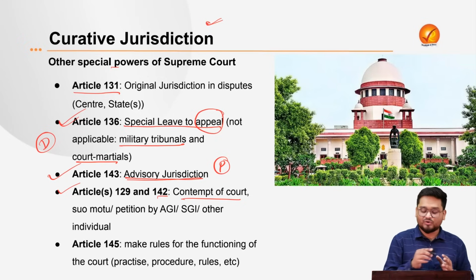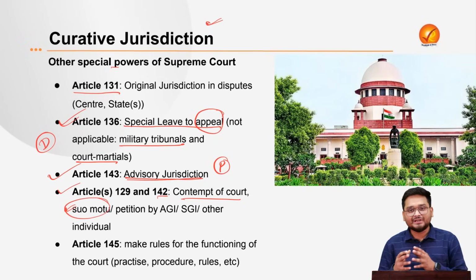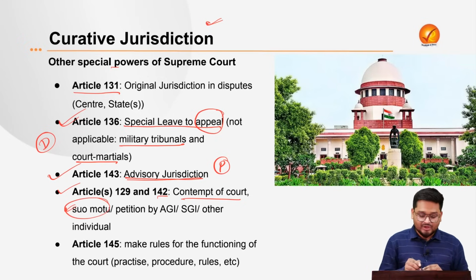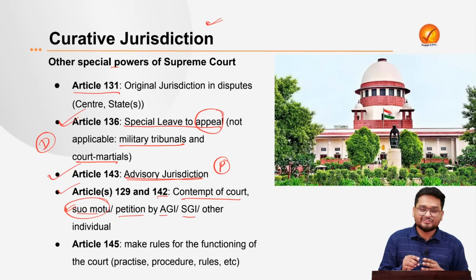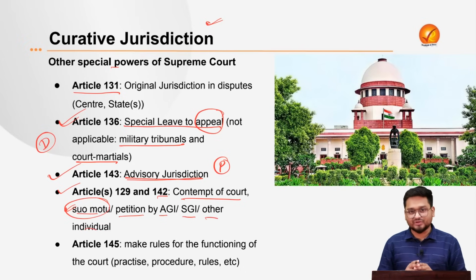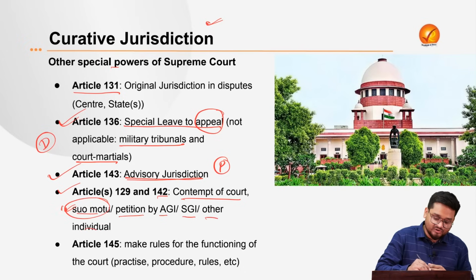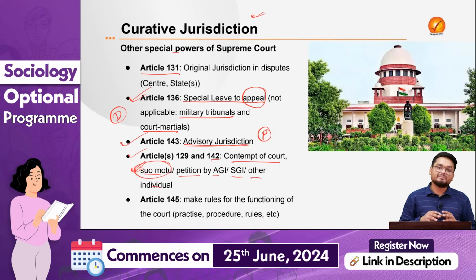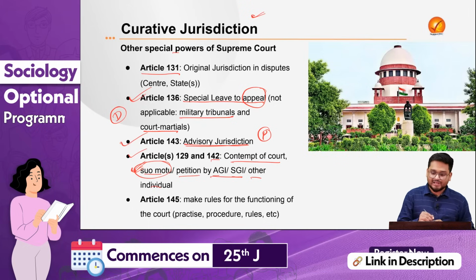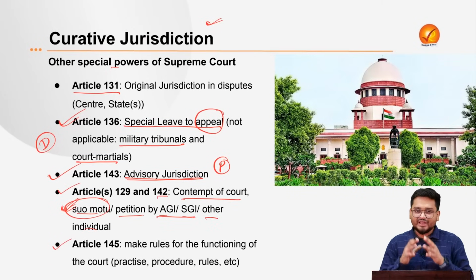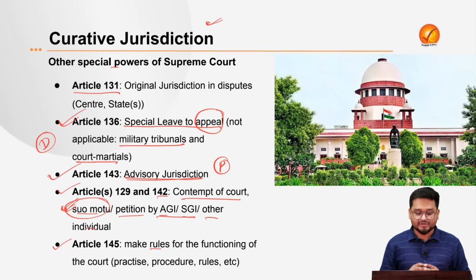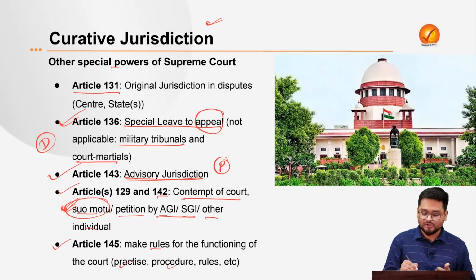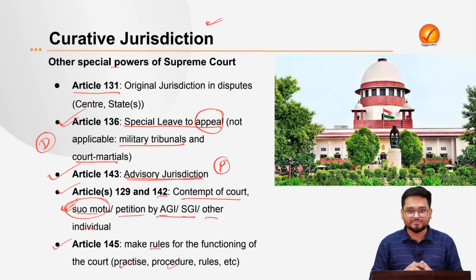And this can be based on an individual matter, and various other collective matters also, on a suo motu basis, or a petition by the Attorney General of India or Solicitor General of India or any other individuals. So the Supreme Court on its own can also initiate contempt cases. It can also be based on the petition of AGI or SGI or any other individuals too. And finally, Article 145 gives the Supreme Court the authority to make rules for the functioning of the Supreme Court themselves. It can be related to various practices, procedures and various other rules of the Supreme Court here.